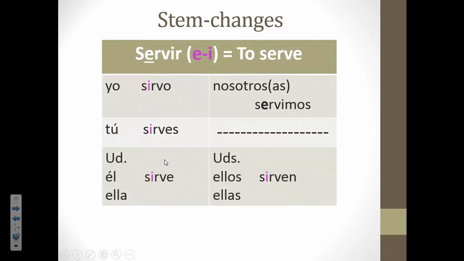Okay, so here's an example of servir conjugated in the present tense form. Remember, it means to serve, but when you conjugate it, you say things like I serve, you serve, and so on. So, yo sirvo, tú sirves, usted sirve, él sirve, ella sirve. Nosotros servimos. Remember, we did not stem change because it's the nosotros. Ustedes sirven, ellos sirven, and ellas sirven. So, pause the video at this time and fill out part D.